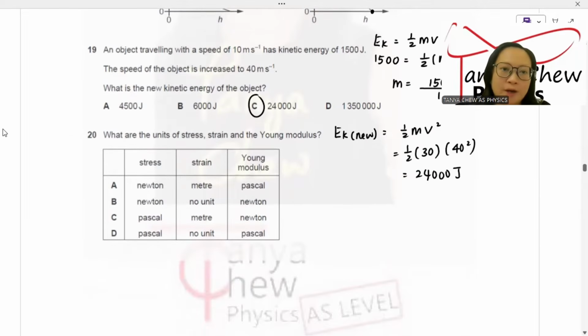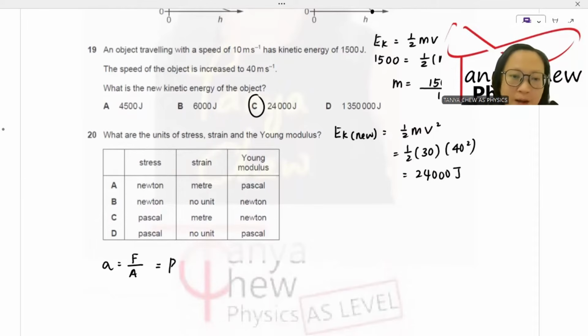Number 20, what are the units of stress, strain, and Young modulus? Let us look at stress first. This is a symbol of stress. It is being defined as force per unit area. The unit of stress is Pascal or Newton per meter squared.